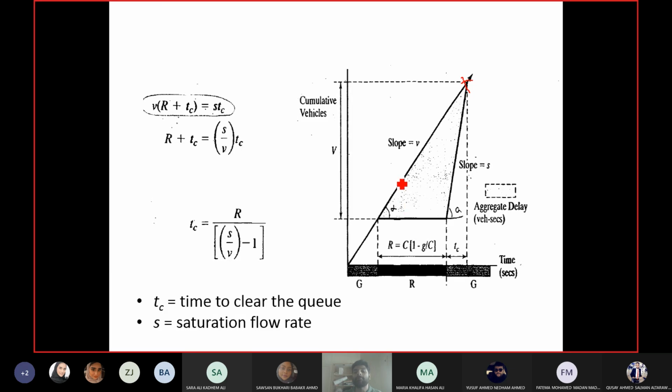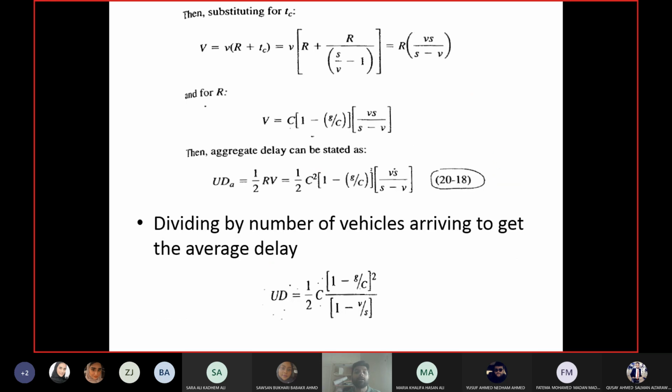Number of vehicles arrived means V into (R plus TC), and number of vehicles departed means S into TC. They both should be equal at this point. So this is what we are doing here: arrived equals departed, and from this equation we'll calculate the value of TC. So you can see this is the equation for TC. We need R, the slope of the departure, and the slope of the arrival. Again, if you tell me what is the slope of this line, then I can tell you what we mean by S. You will need it.